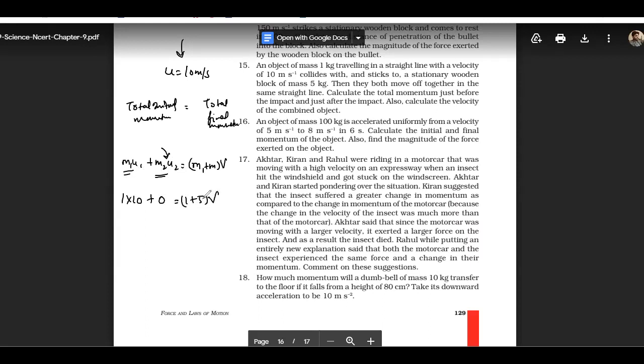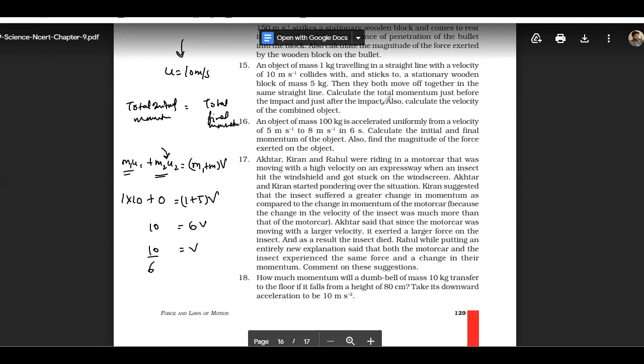We need to calculate the value of v. So 6v is equal to 10. Got it? Yes, sir. Now v will be 10 by 6, and whatever answer comes will be the final velocity of the combined object. Got it? Yes, sir.